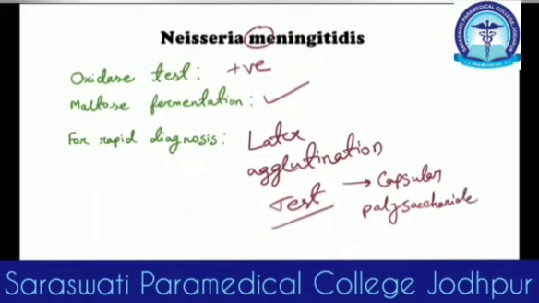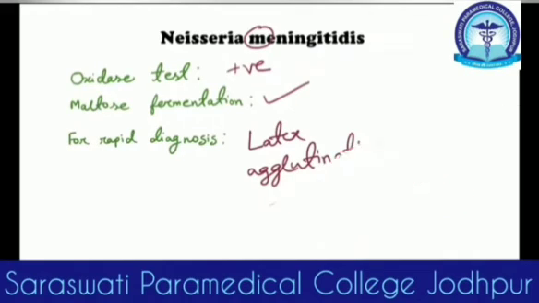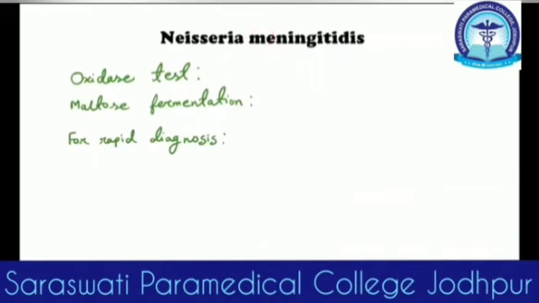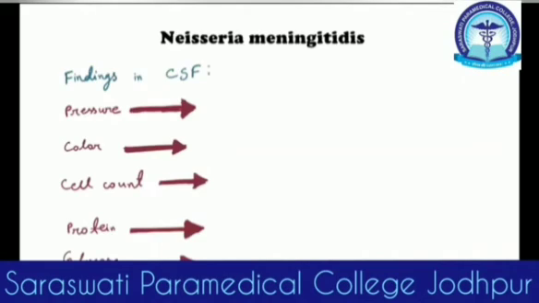You can also send a specimen for other culture like MacConkey or Lowenstein-Jensen, but those are actually to exclude other organisms, not to confirm meningitis.